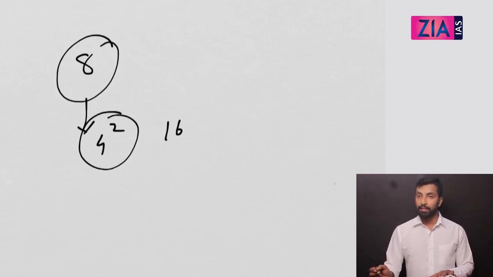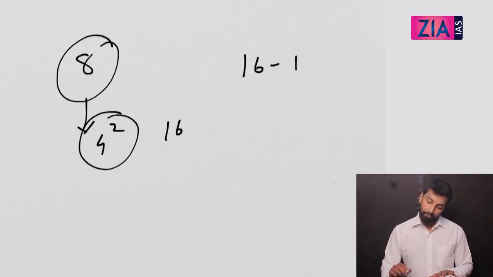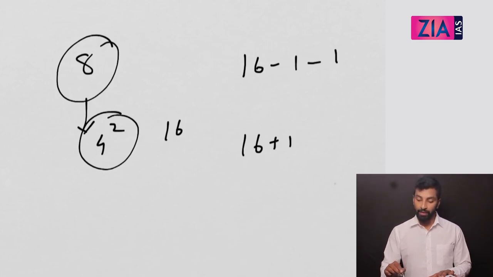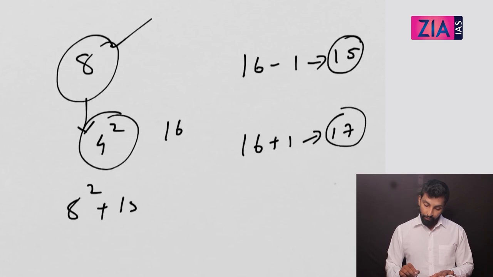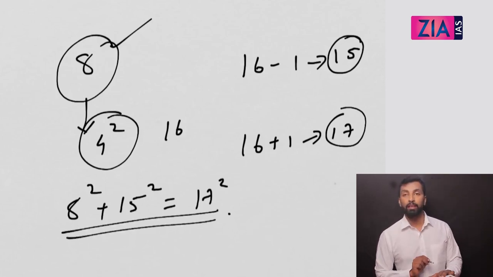Now the other two sides, if you ask me, one side will be 16 minus 1 and the other side will be 16 plus 1. So what is 16 minus 1? That is 15. What is 16 plus 1? That is 17. So these two are the other two sides with 8. So 8 square plus 15 square is equal to 17 square. I hope this is clear for you.